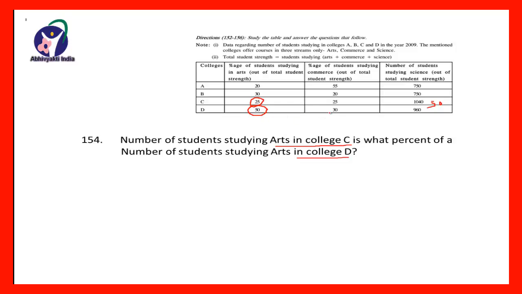This is 50%, this is 30%, total is 80%. It means the science faculty students are 20% of the total stream.